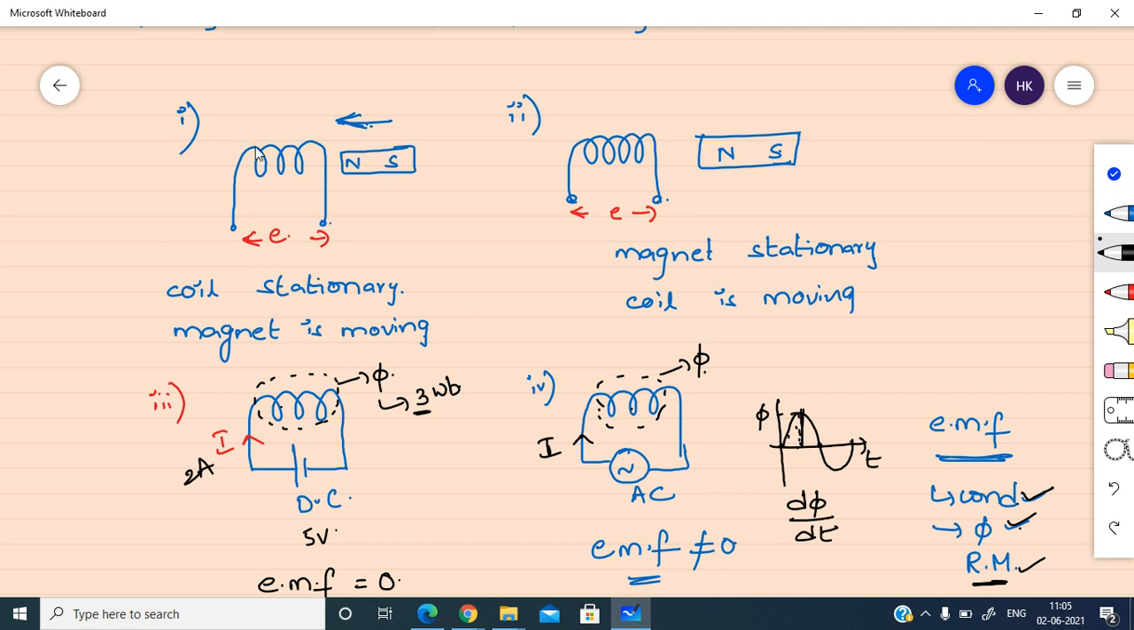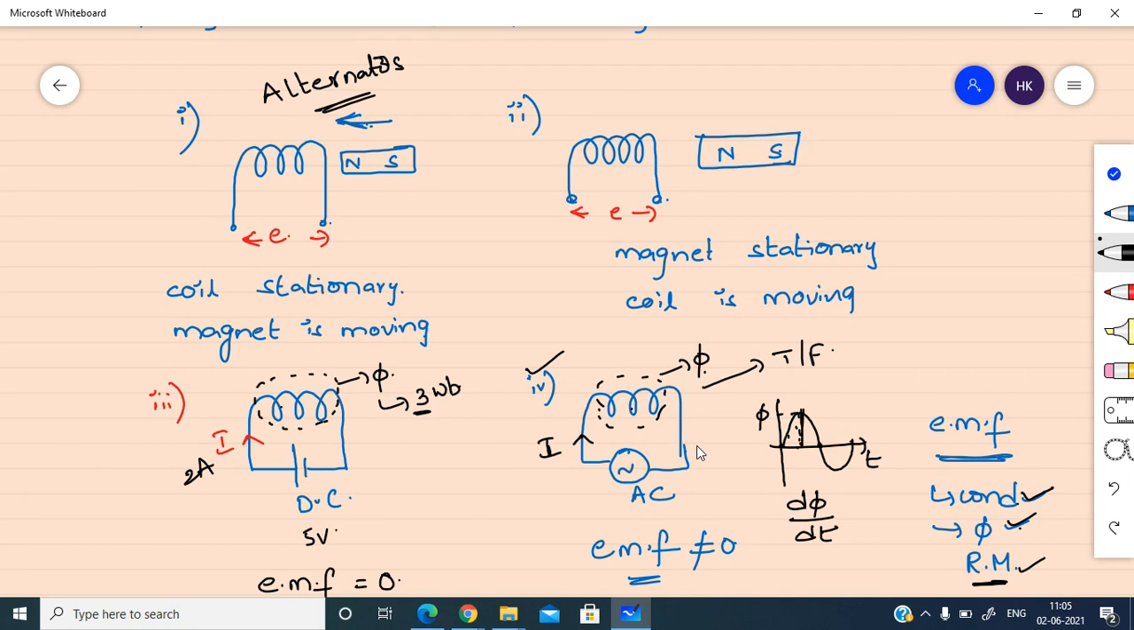See this first case, coil is stationary but the magnet is moving. This concept is used in alternators. On this principle, alternators will work. And see the fourth case, here the coil is stationary and the magnetic field is also stationary. That means there is no physical movement here in the fourth case. So this will be used in case of transformers.